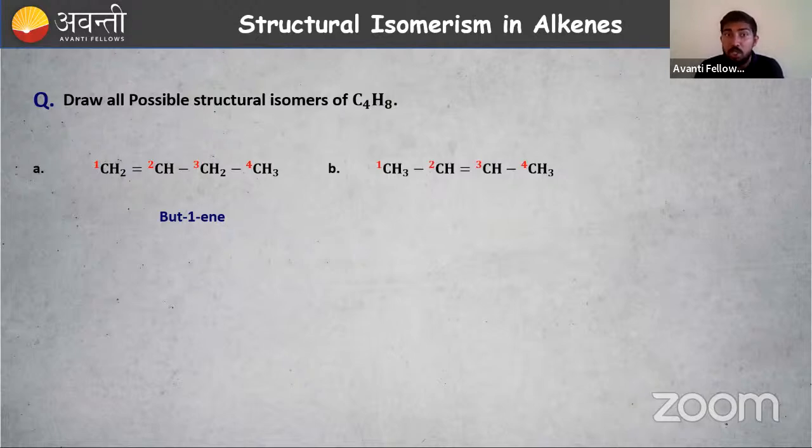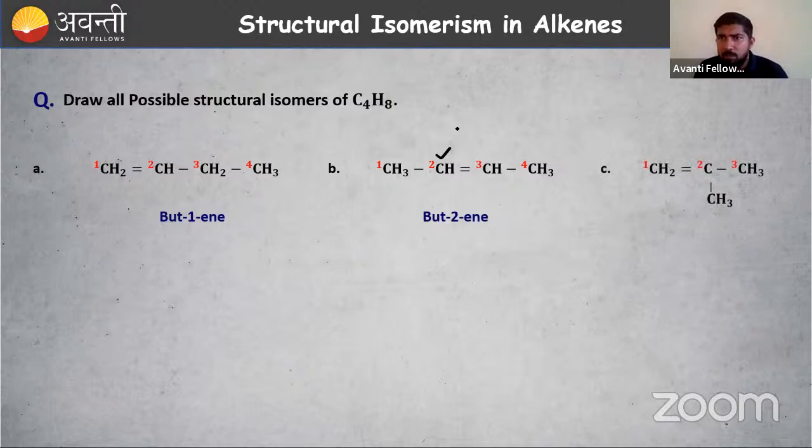In the second one, the position of the double bond is changed. So I can say they are position isomers, right? The position of the double bond is getting changed. Here the double bond is present at the second carbon. How many carbon atoms are present in the longest chain? That is 4, so I can write it as but-2-ene. So but-1-ene, but-2-ene. What is the difference? The position of the double bond.